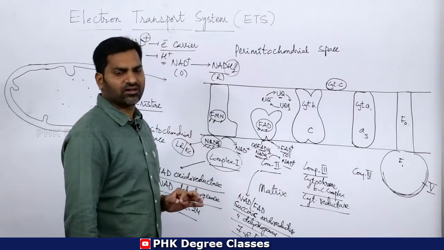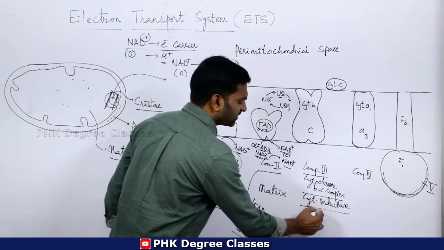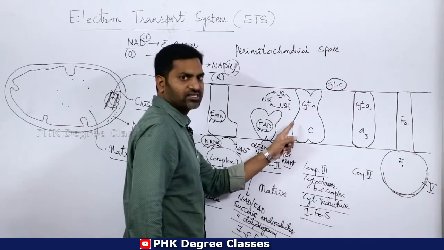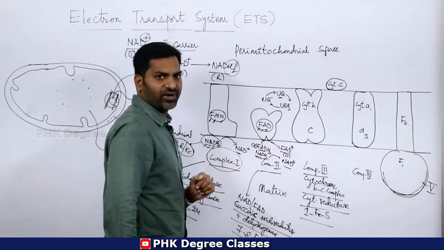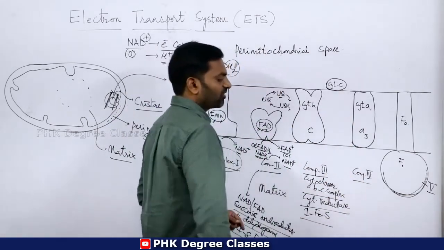In this complex only one iron sulfur protein is found. Clear? Then come to complex 4.